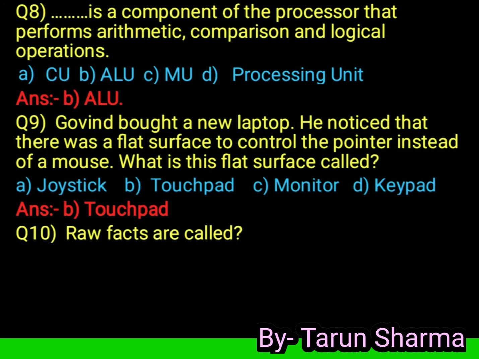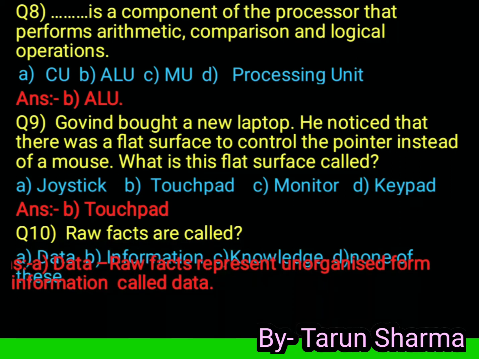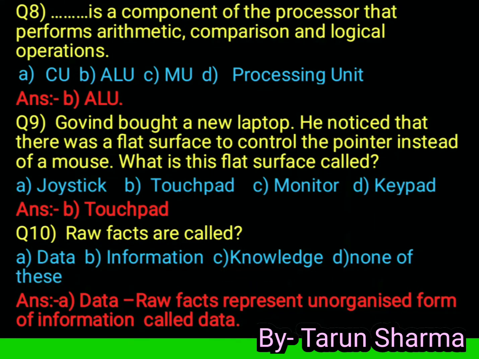Last question is that raw facts are called: option data, information, knowledge, and none of these. Answer is data, because raw facts representing an unorganized form of information are called data. Clear?